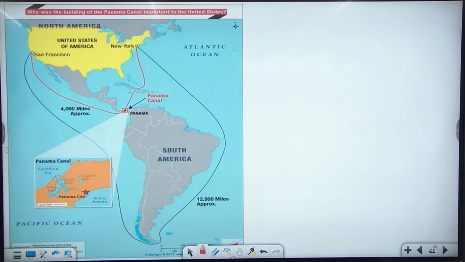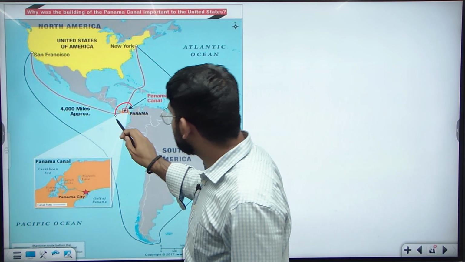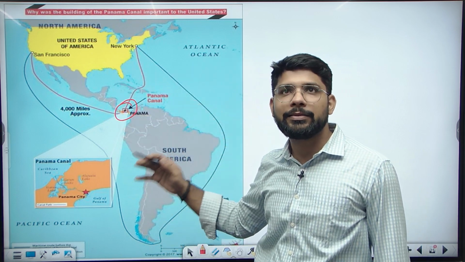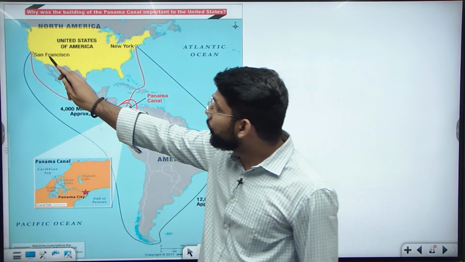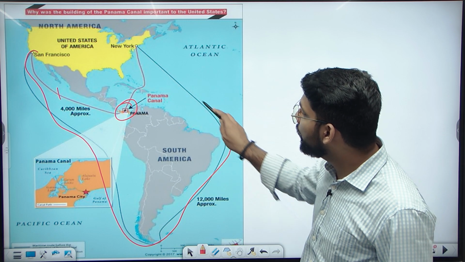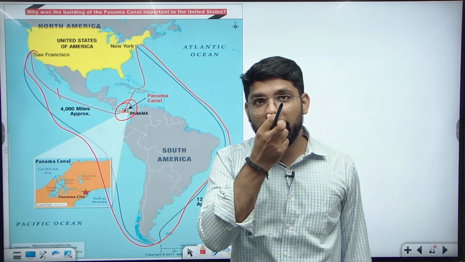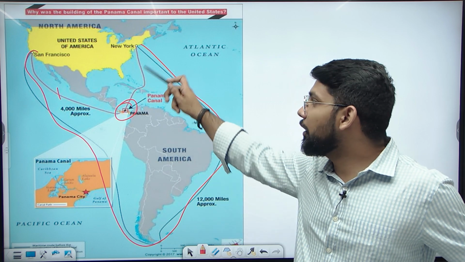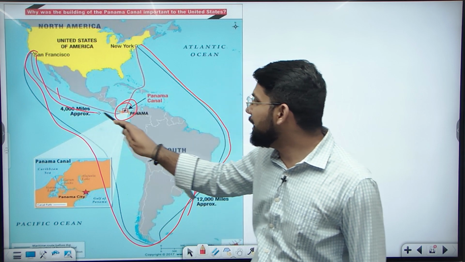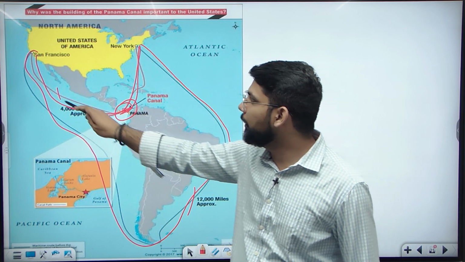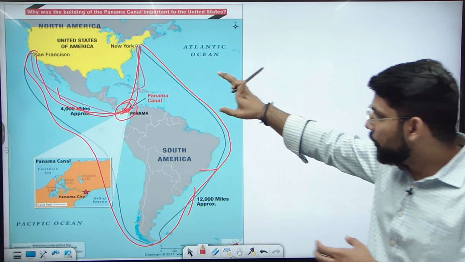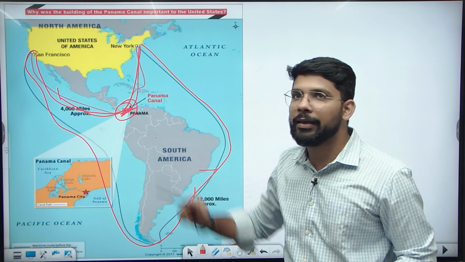Let's see the map. It can be clear from the map. Here is the Panama Canal, between North America and South America. Initially, from San Francisco, we needed to go around South America to reach New York, a completely long route. But now, from San Francisco, ships can easily reach New York through the Panama Canal. So it's a very short route instead of this long route.